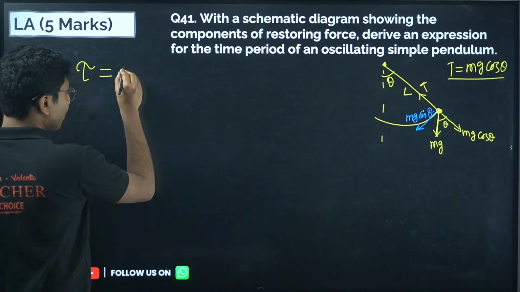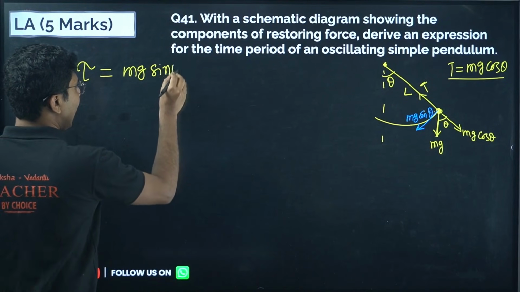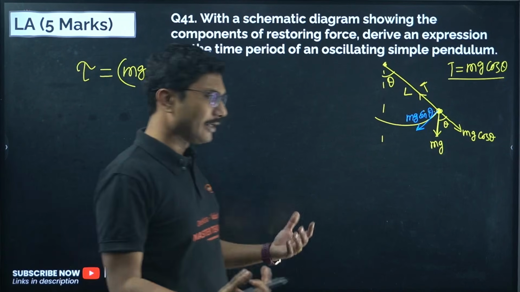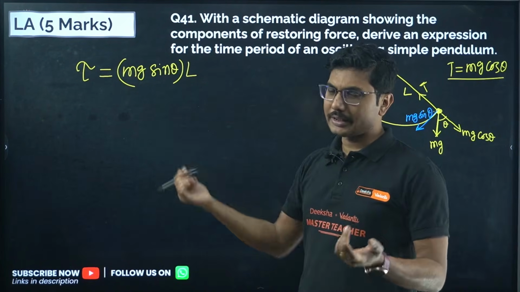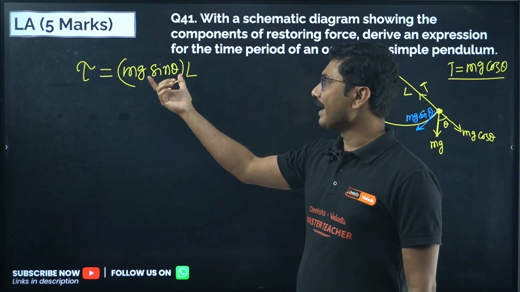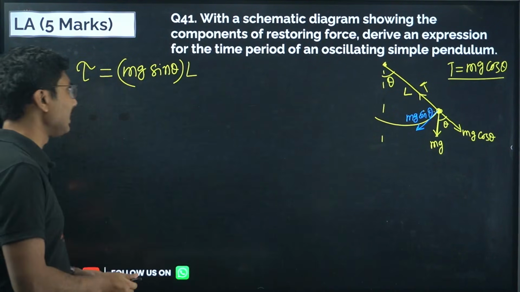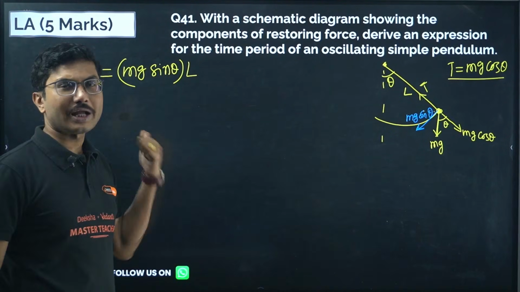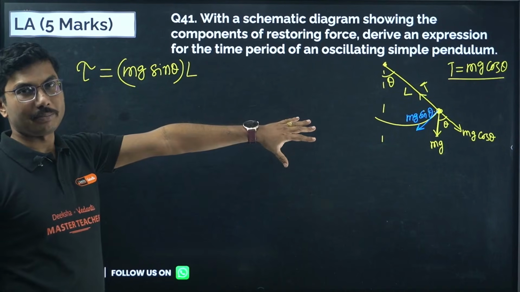The torque is the force, that is mg sin theta, and the distance, which is L. The magnitude of torque is given by mg sin theta into L, R cross F. So R is L and F is mg sin theta. Cross product we are not doing because we are taking the scalar multiplication. So mg sin theta into L gives you the torque acting on the bob of the simple pendulum at this particular moment.